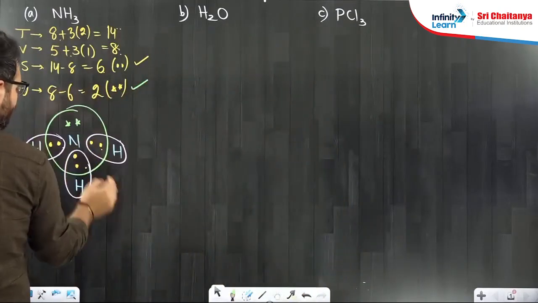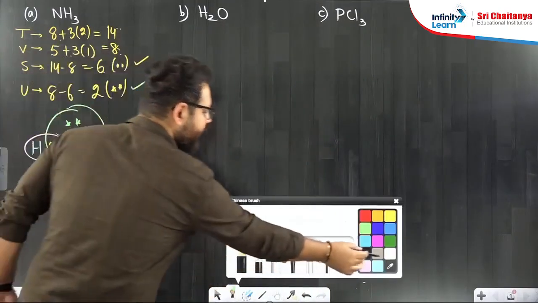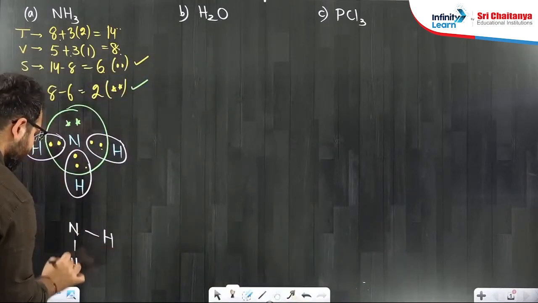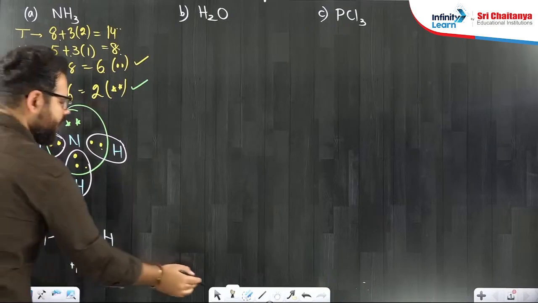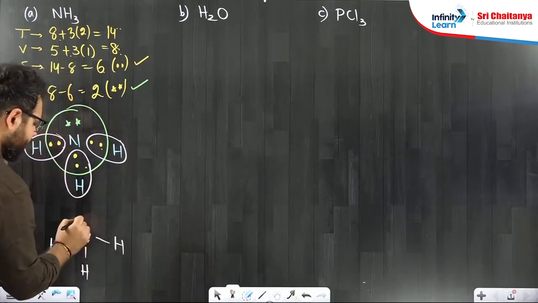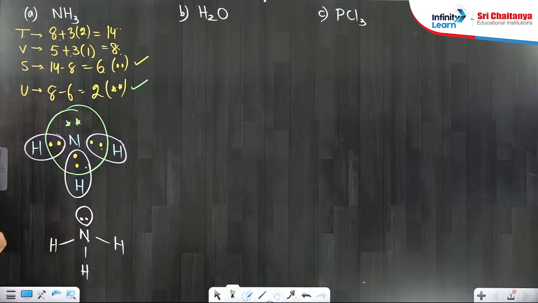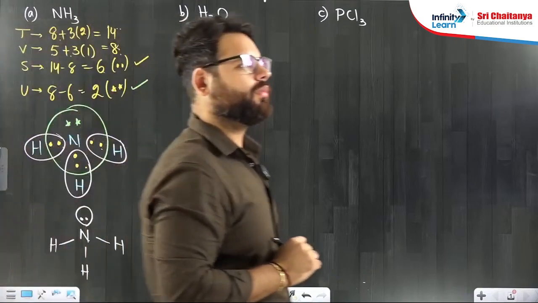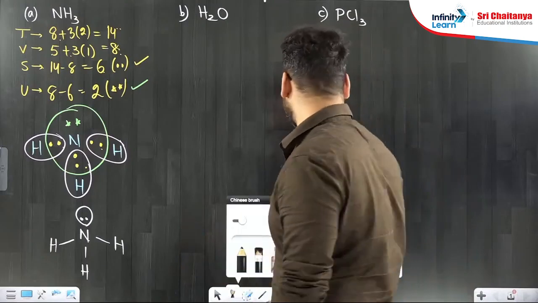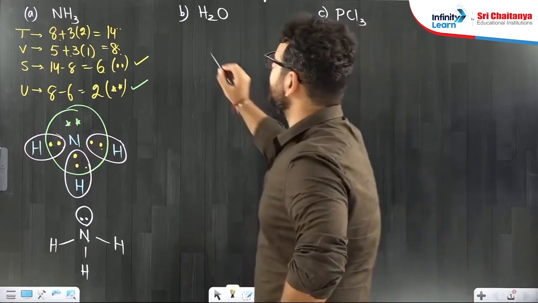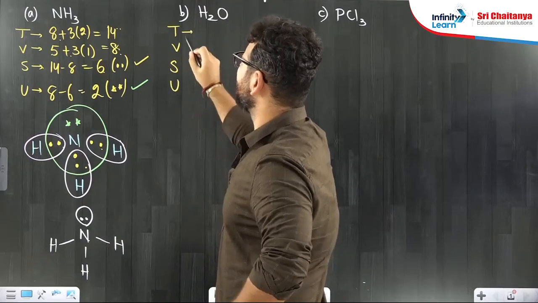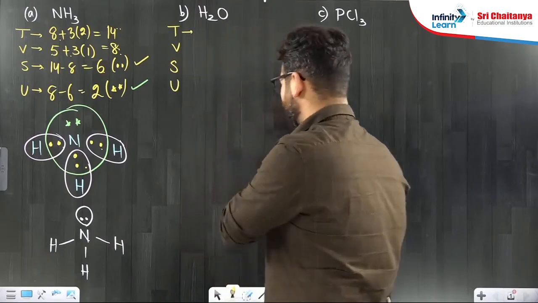Nitrogen singly bonded to 3 hydrogens: N, single bond H, single bond H, single bond H, and there is an unshared pair on nitrogen. I can show it like this. This is ammonia. I am showing H2O after this. All of you please look at it. Then you can write it down. TVSU. All of you please see here. It is a very easy and useful trick.